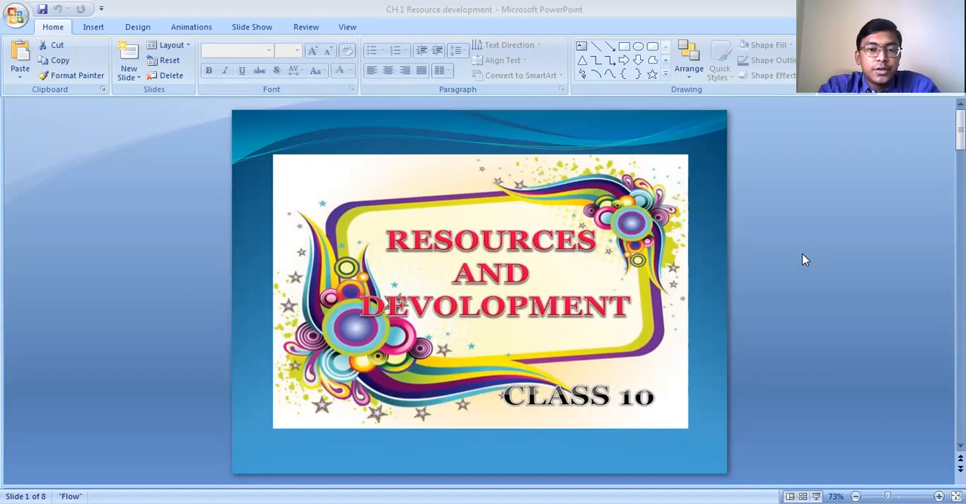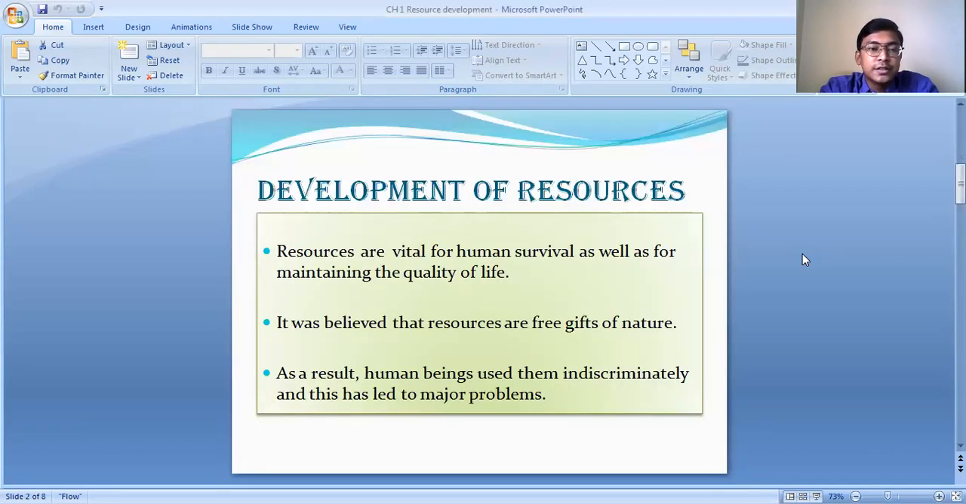Dear students, today I am going to discuss with you all the topic development of resources from chapter number 1, resources and development. Here we are going to discuss the different factors which cause overutilization of the resources, and the most important topic which we will be discussing today is sustainable development and Agenda 21.